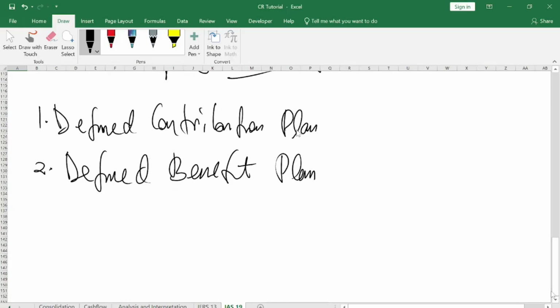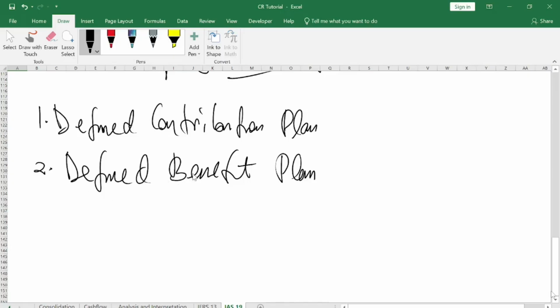The defined contribution plan talks more about your contribution to your SNET. With this one, the employer will pay a percentage of your salary into that plan, and your employer will also top up your contribution into the plan, so that when you retire, they will accumulate the money and give it to you.